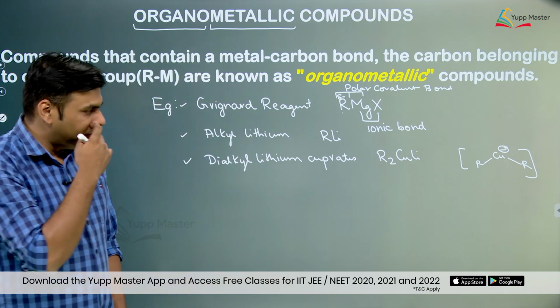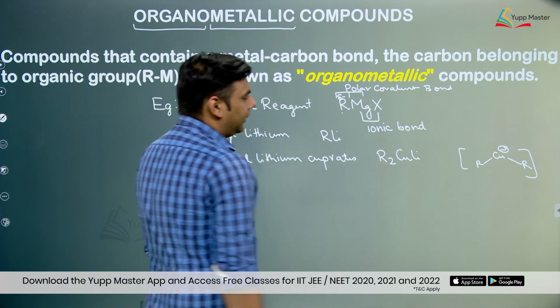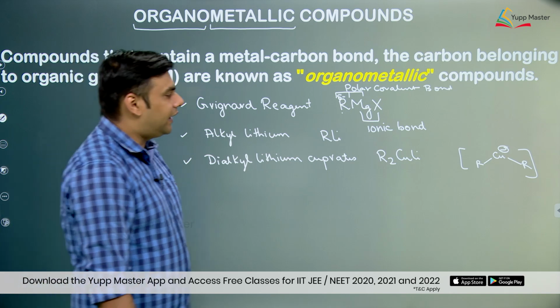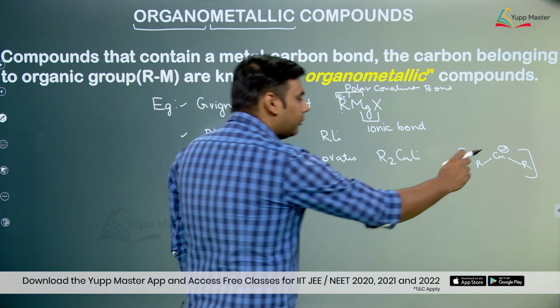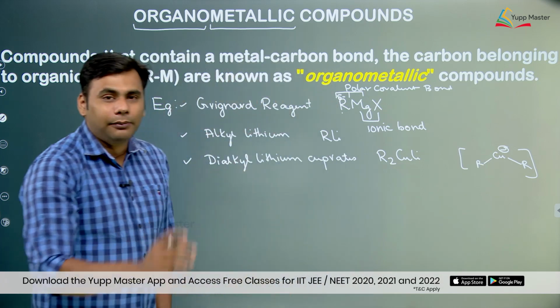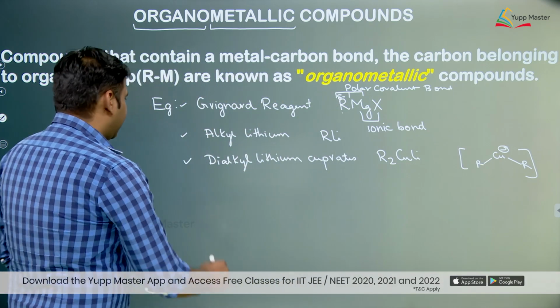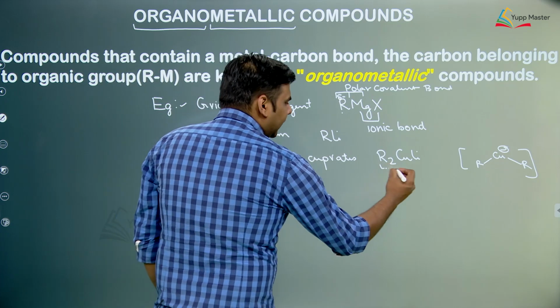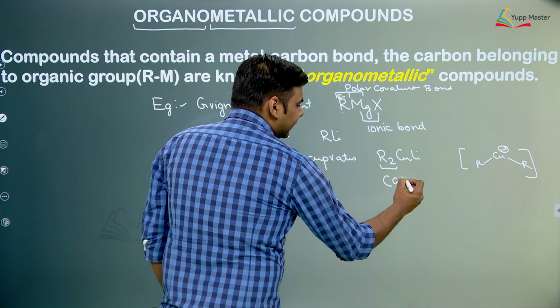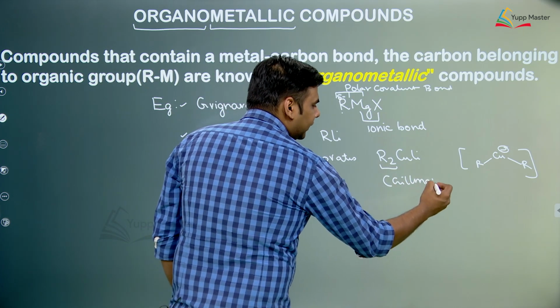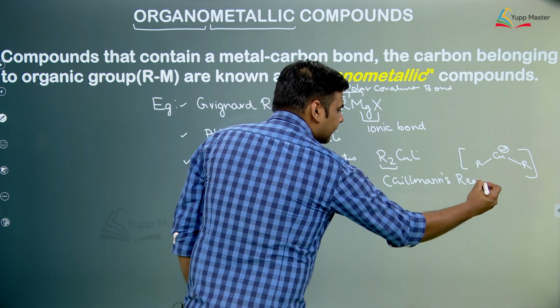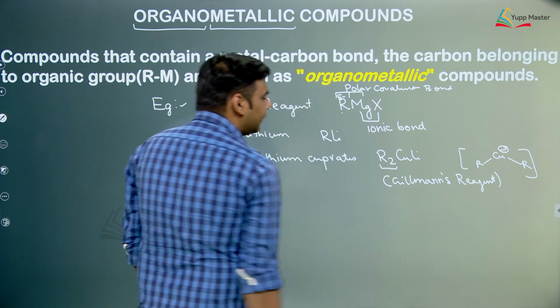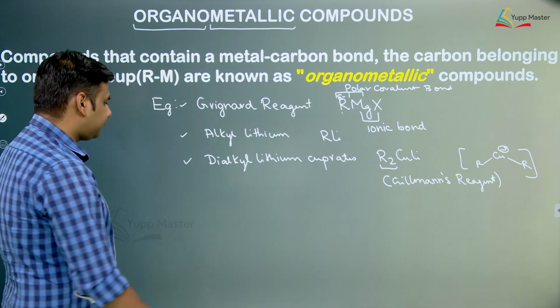So basically what is happening in this reagent, the R group is directly attached to copper, due to which there is a polar covalent bond between R and copper and the carbon would have negative charge on it. If R is methyl, it is also called Gilman's reagent. You might have encountered this reagent when you were doing Corey-House synthesis. So this is also called Gilman's reagent.